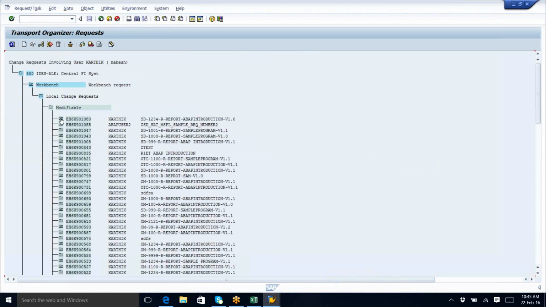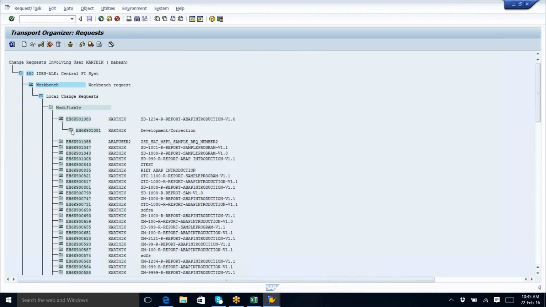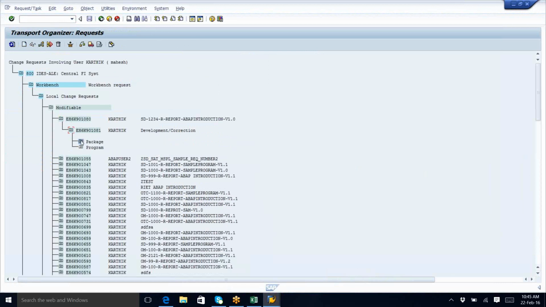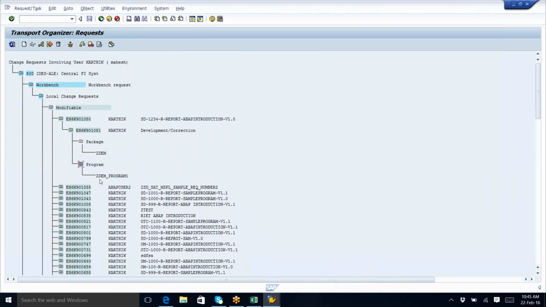And can you see the first one? This is our transport request. This is the package name and the program. Can you see now? And this is our transport request, and the immediate task, see 080 is the last 3 digits. The immediate subtask will be created with the next number 081. So every task will have a subtask automatically generated. Now, my question is, is this information enough to move to the quality?